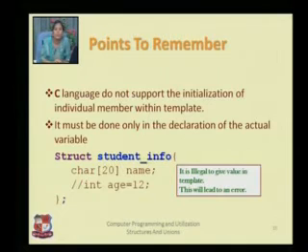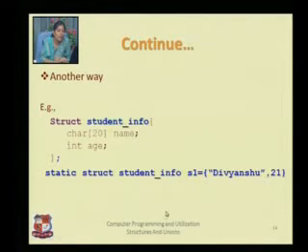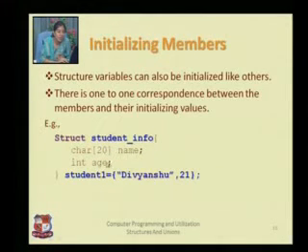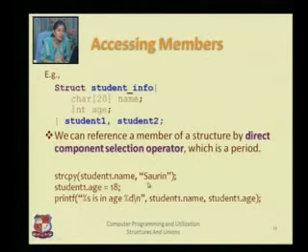Okay, there is one more point to remember. Whenever you want to initialize, suppose you are initializing integer a, which is in the structure, you have to define that value for that attribute only after the definition of the structure variable. Whenever you create a structure variable, only then can you give the value of that variable.